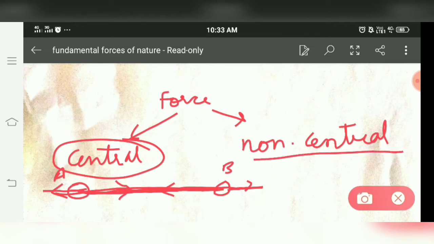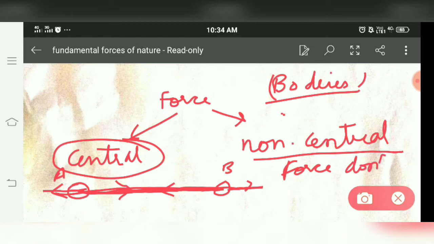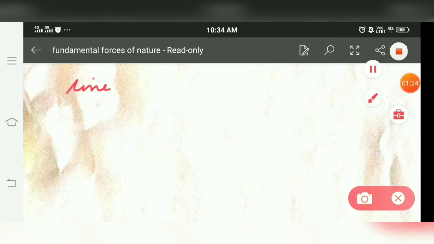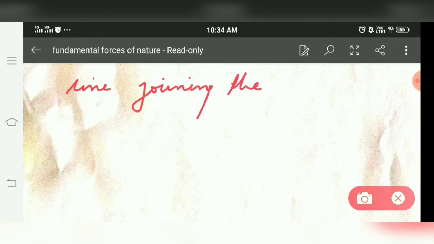Non-central forces are for bodies which are connected through their centers or not, but the force does not act along the line joining their centers.